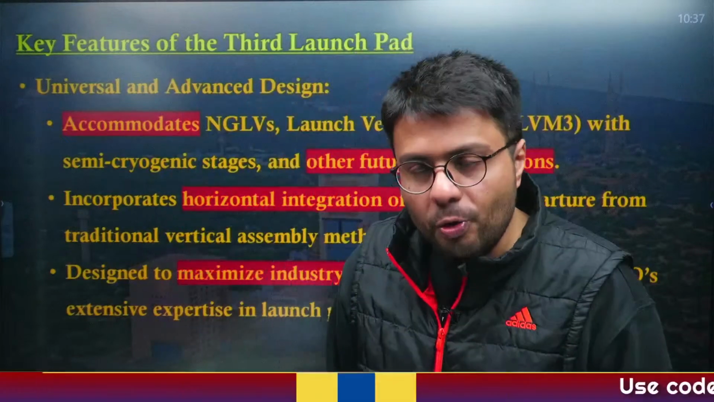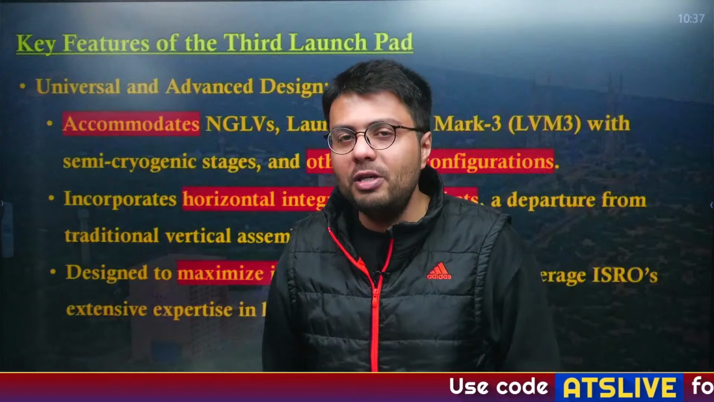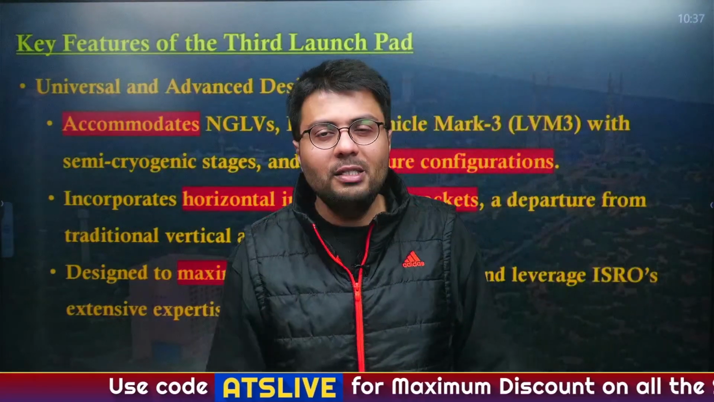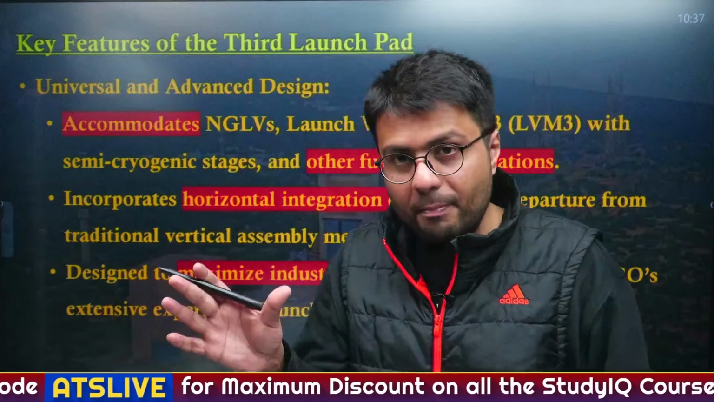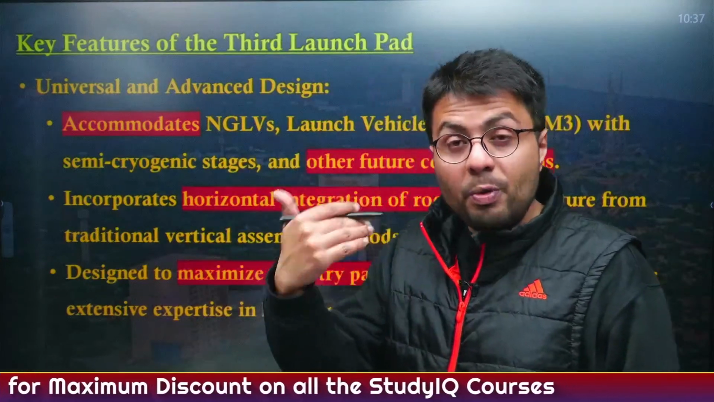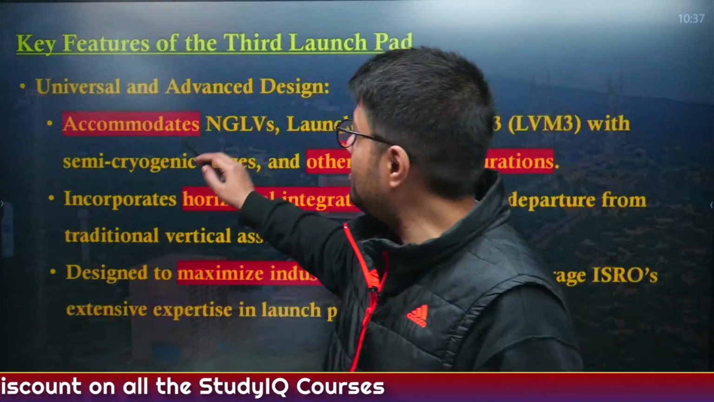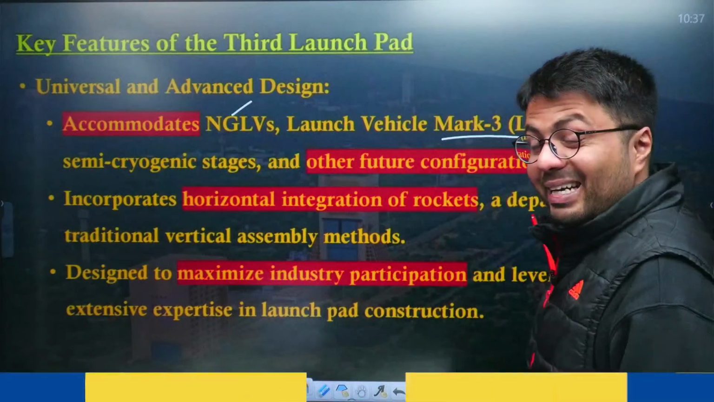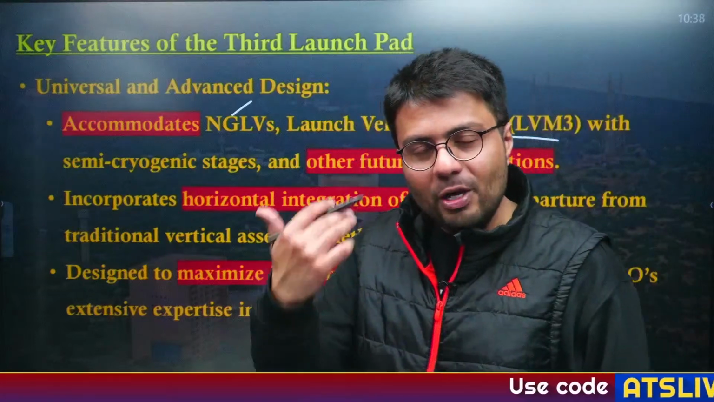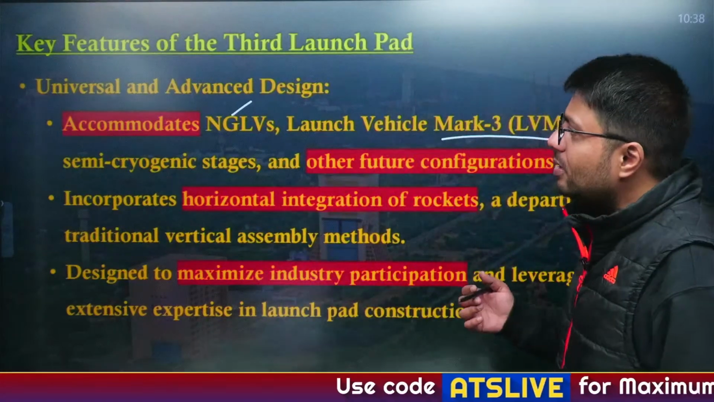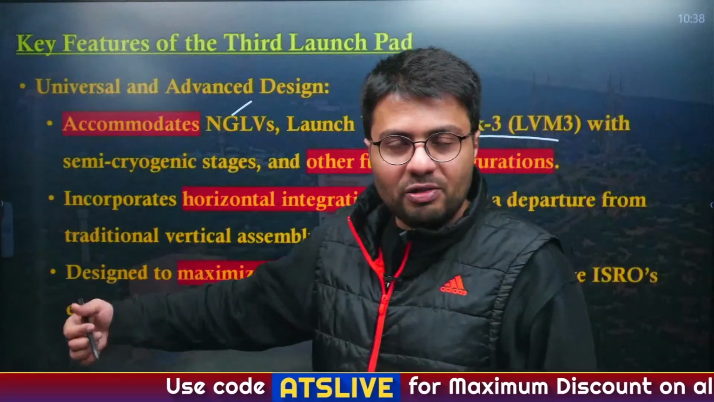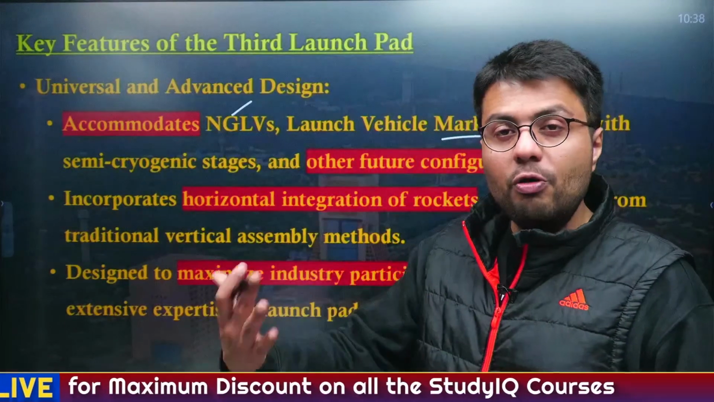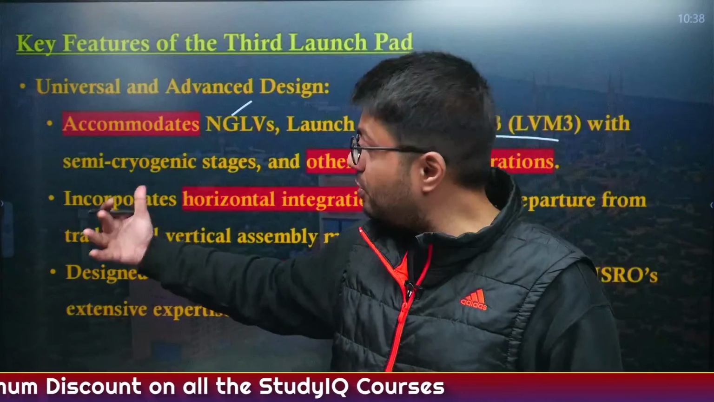So, let us try to understand what will be the features of this third launch pad. Now, as you know from our previous discussion, the Indian Space Research Organization is undertaking huge capacity building of its space program, and for that it needs many newer infrastructure and launch vehicles, such as new generation launch vehicles, or it wants to improve upon its existing GSLV, also known as Launch Vehicle Mark 3. Now, to accommodate these newer kinds of rockets and their related infrastructure, we need a new launch pad, and that is why the third launch pad was approved.